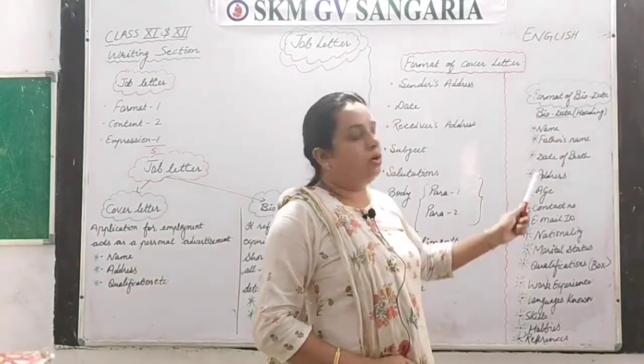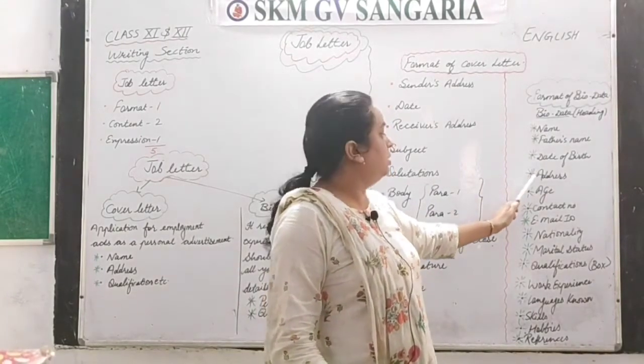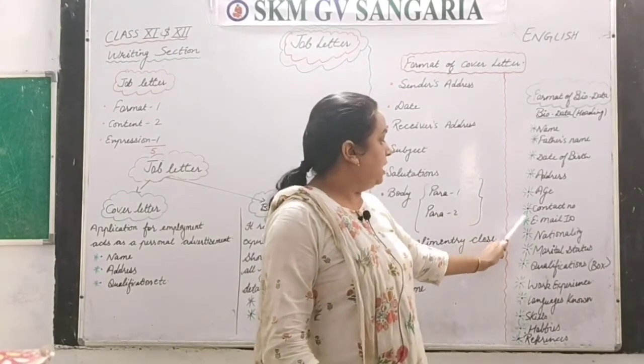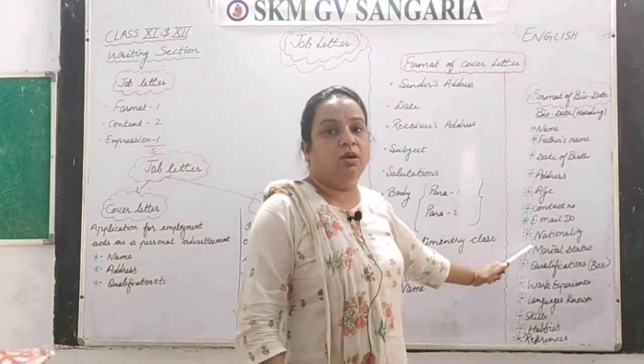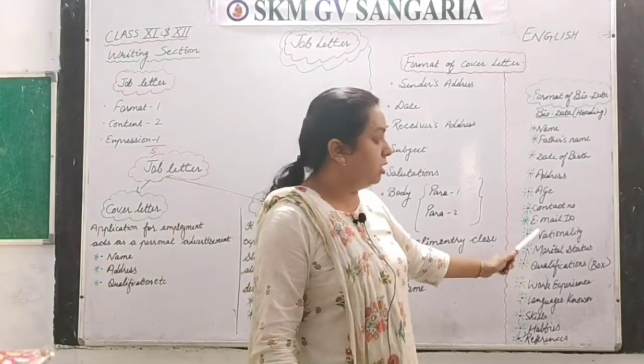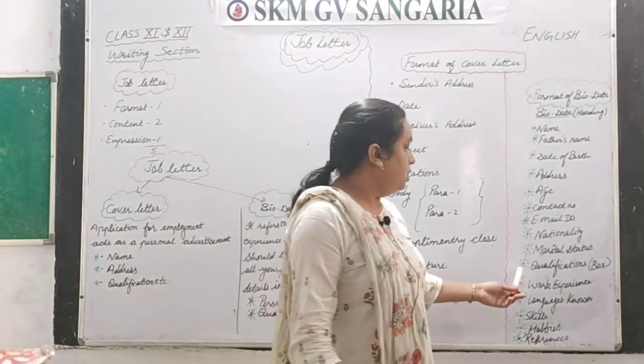Then the very first things you give are name, father's name, date of birth, address, age, contact number, email ID, nationality like Indian, and marital status. Marital status means married or unmarried.